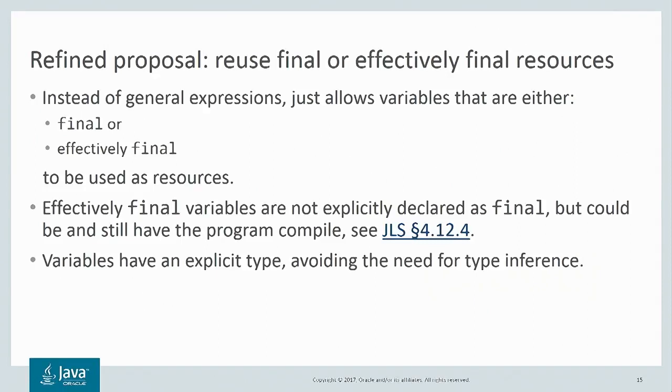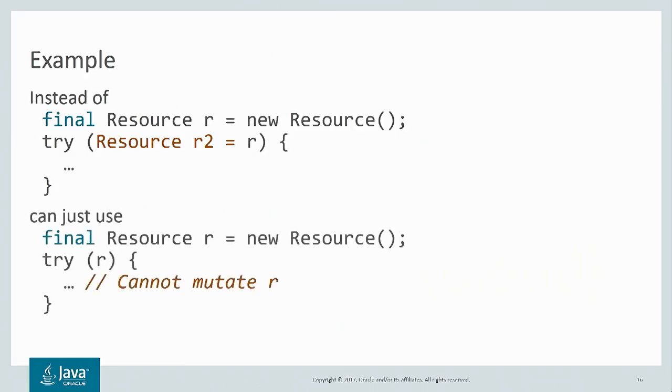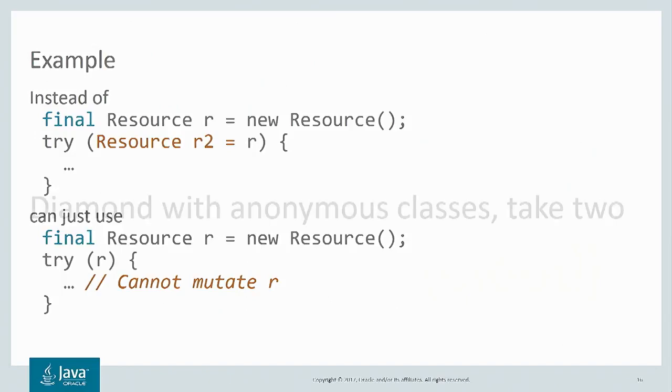However, that was a little overly restrictive, because if the expression was already a final or effectively final variable, this problem wouldn't occur. So in JDK 9, we've relaxed the rules, so if you already have a final or effectively final resource, you don't have to declare a new variable for it. So instead of declaring the resource R2, in this case, you can just reuse your existing resource variable R. A little simplification that gets rid of some unnecessary boilerplate in the code.